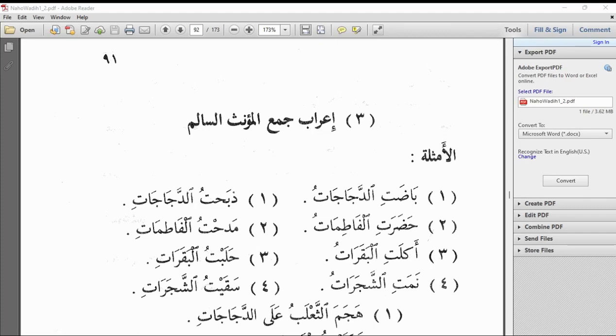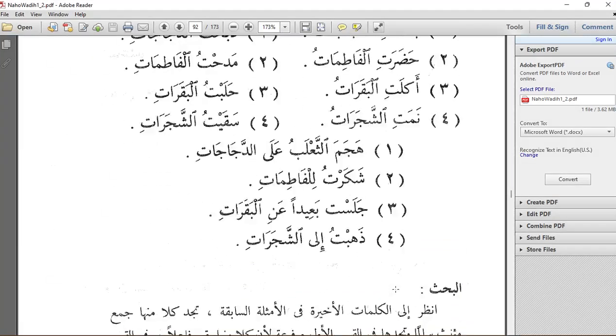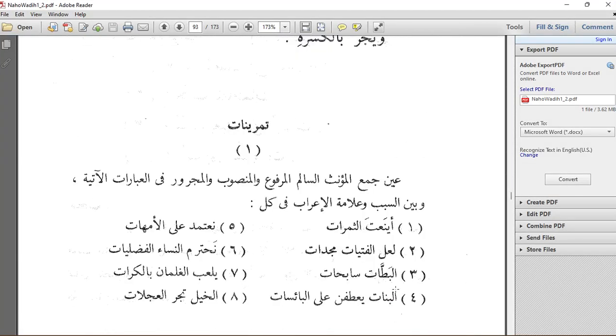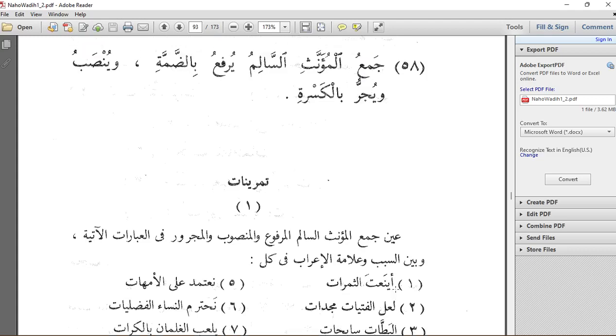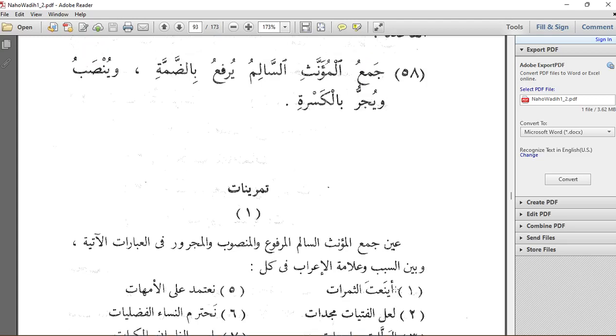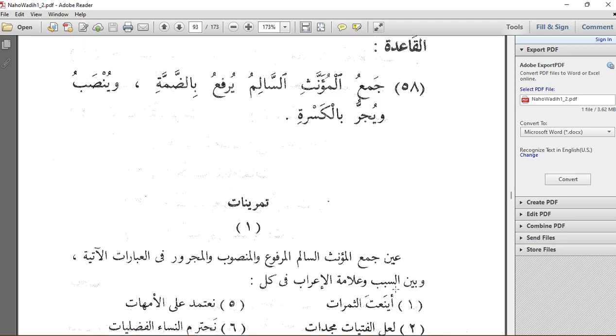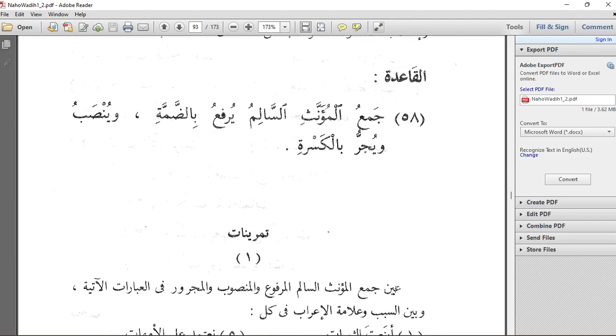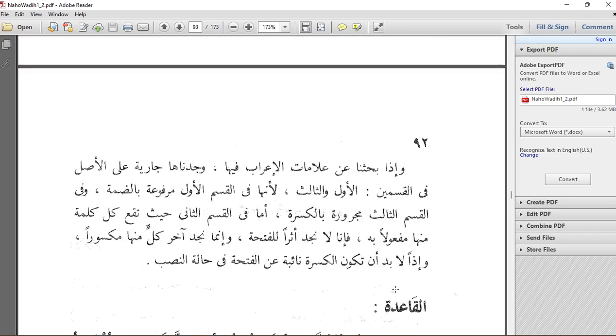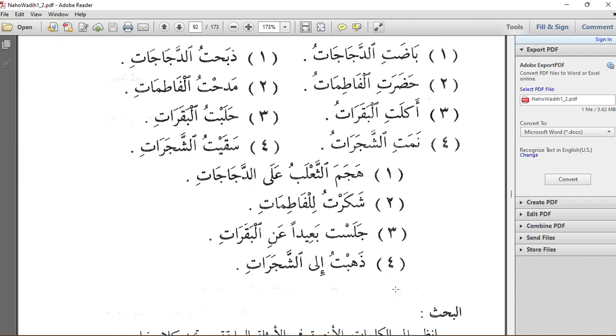Starting from the qaida, it says: جمع المؤنث السالم يرفع بالضمة وينصب ويجر بالكسرة. So that is the إعراب of Jama Muannath Salim. It says it remains in reference state with Dhamma and then becomes Nasbu and Jarru with Kasra.